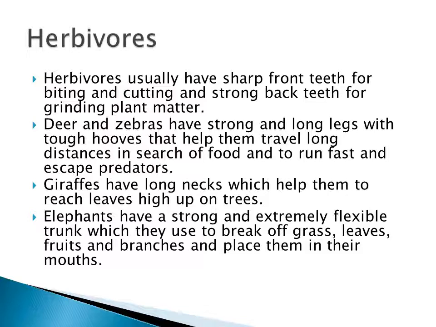If we take the deer and zebras, they have strong and long legs. And इसके legs के अंदर hooves will be present there. To run faster and to escape from the predators, it is useful. And if you take the giraffe, they have long necks, okay, to eat the leaves present on the trees. And if you see the elephant, they have a strong and flexible trunk to break the grass, leaves, fruits and branches. Then they will put it in their mouth. That is all about the herbivores.